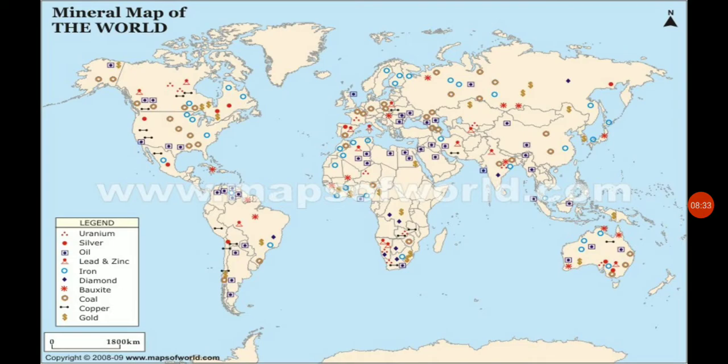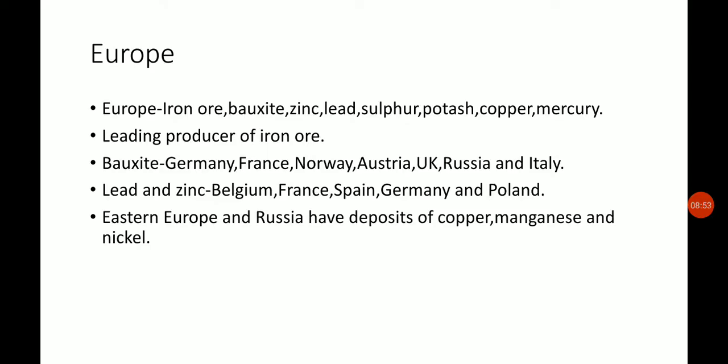So you can see in this diagram which are the areas where we get different types of minerals. It's not concentrated in one particular area, it is distributed throughout the world, and it is uneven. Moving to Europe.